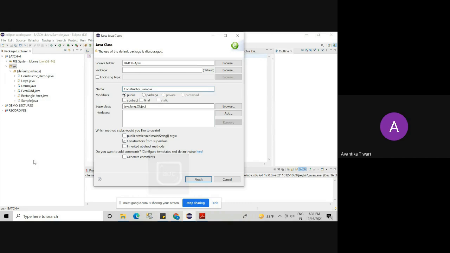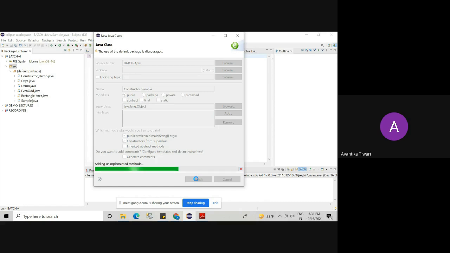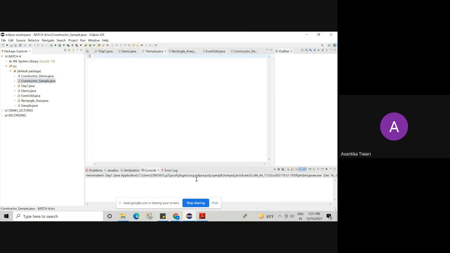Constructor sample. Now I want this class to have public static void main, and I have also checked this one, constructors from superclass. Every time you want to define a constructor, just check this box also. Then automatically a constructor with the same name as your class will be created in your program.